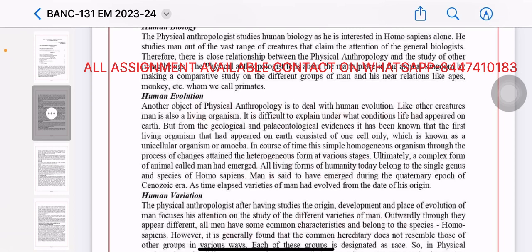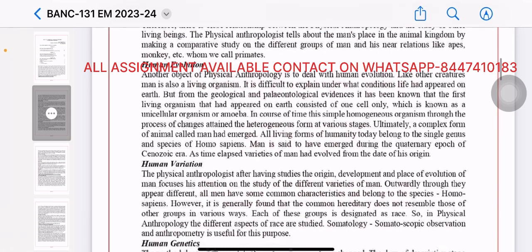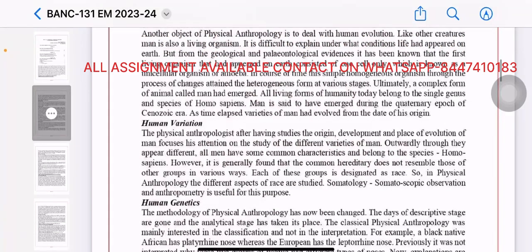All living forms of humanity today belong to the single genus and species of Homo sapiens. Man is said to have emerged during the Quaternary epoch of the Cenozoic era. As time elapsed, varieties of man had evolved from the date of his origin. Human variation. The physical anthropologist, after having studied the origin, development, and place of evolution of man, focuses his attention on the study of the different varieties of man.